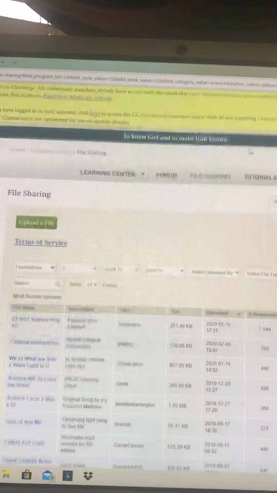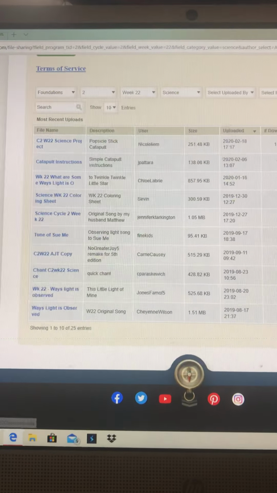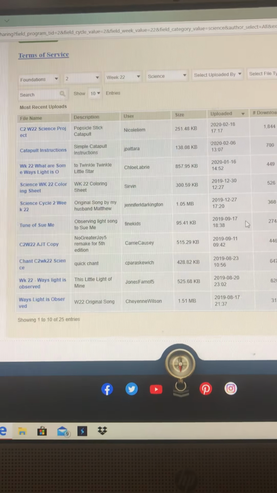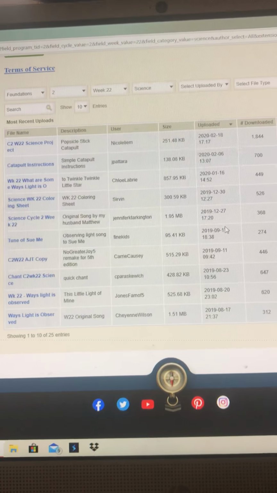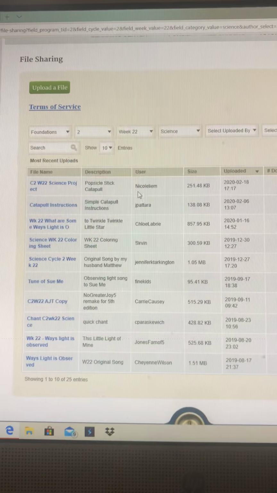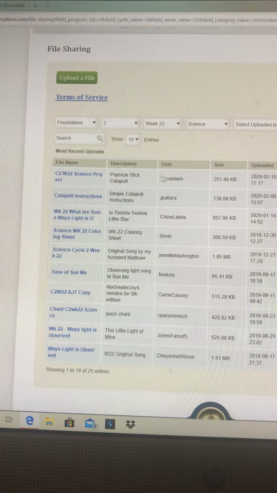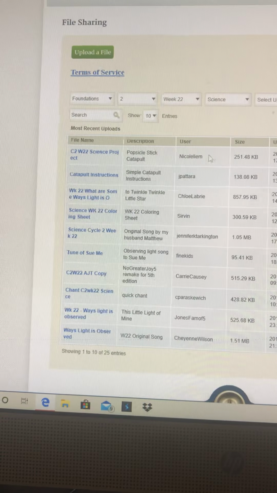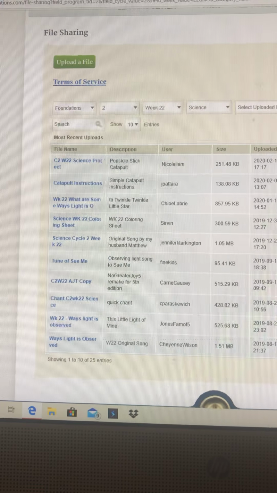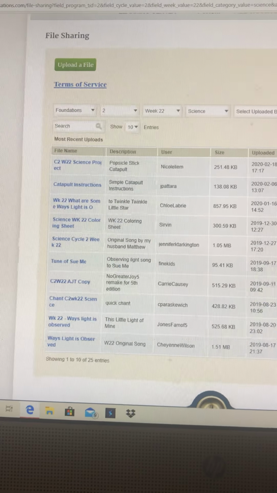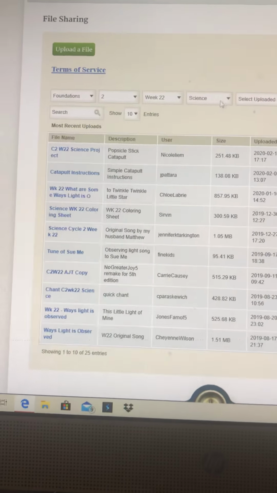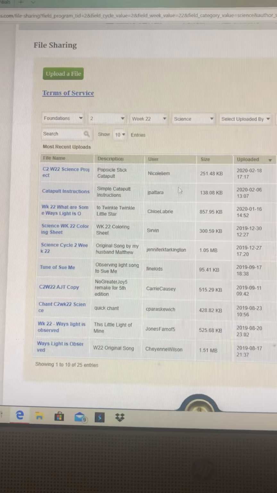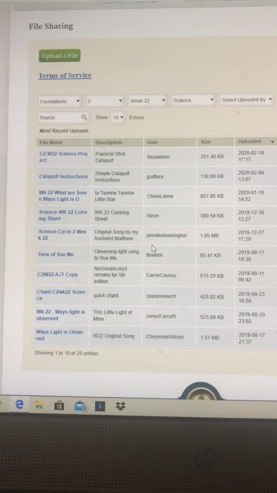Oh yeah. So this whole file sharing is a little bit hard to navigate. Once you get used to looking through it, you get familiar with users and start looking for them. Nicole Liam is one, and there's Sandra Shoemaker or someone. There was someone we used a lot last year too, and you just remember those users' names and get used to them.